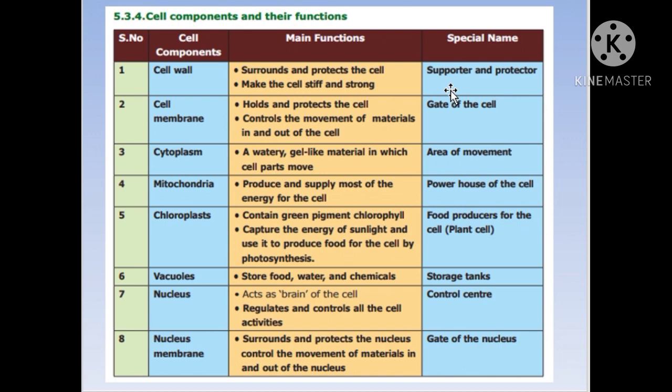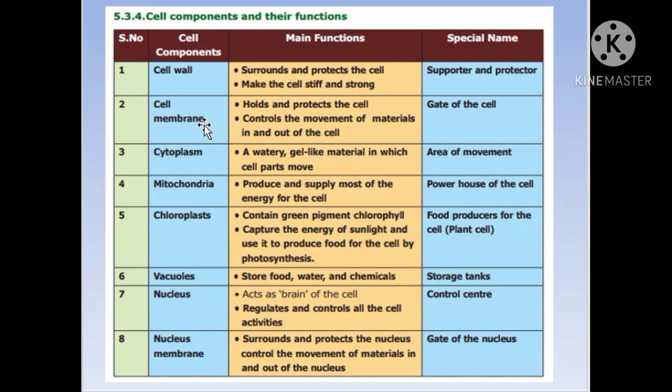Which is specially referred to by the name supporter and protector. And the second is the cell membrane, and the cell membrane is the gate of the cell. That is, it is involved in transporting nutrients and water and preventing unwanted substances from entering the cell. That is the important function of the cell membrane. In other words, we can say it is selectively permeable.